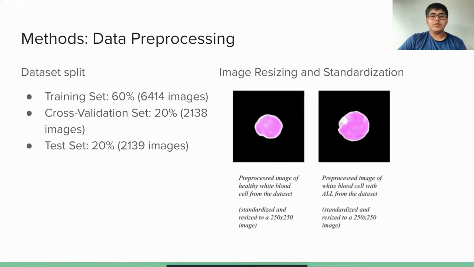For the dataset, images from the original dataset's training set were taken and split into a training, cross-validation, and test set. They were split into a training set using 60% of the images, which is 6,414 images, a cross-validation set using 20% of the images, which is 2,138 images, and a test set using 20% of the images, which is 2,139 images. The images were then standardized using the mean and standard deviation of the images in the training set, which results in the data in the training set having a mean of 0 and a unit standard deviation. Finally, the images are resized to 250 by 250 by 3 arrays.